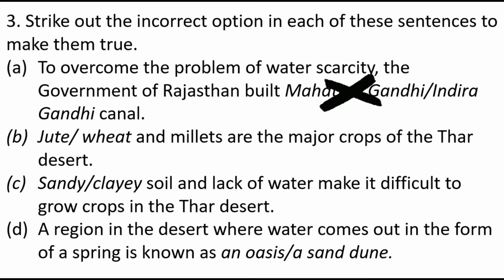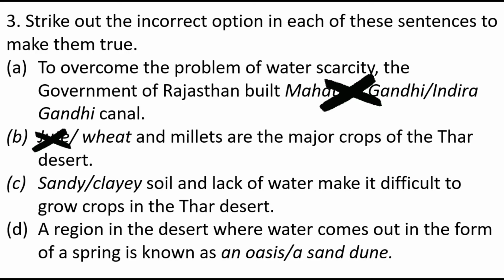Okay, let's move ahead to the second question. Jute, wheat and millets are the major crops of the Thar desert. So here jute does not grow in the desert area, or in the Thar desert. Only wheat and millets. Okay, wheat and millets are the major crops of the Thar desert. So here you have to put a cross mark on jute. So the correct statement is: wheat and millets are the major crops of the Thar desert.